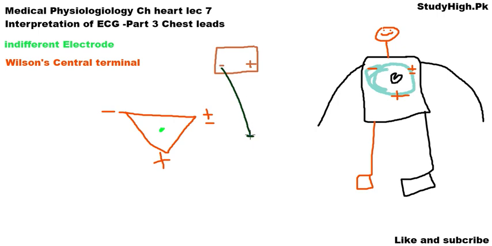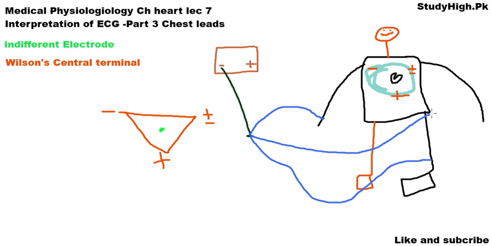Its one end is connected with our right arm, as you can see. Its one end is connected with our left leg, and the third end is connected with the left arm, and all these are connected through high voltage, high ohm resistors.